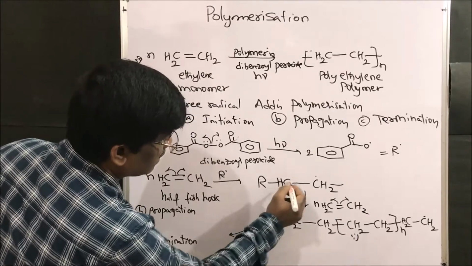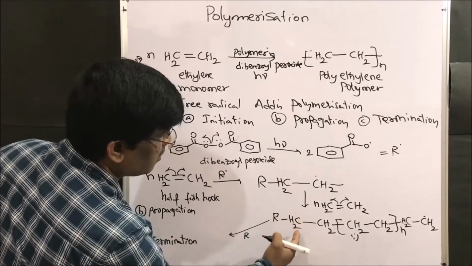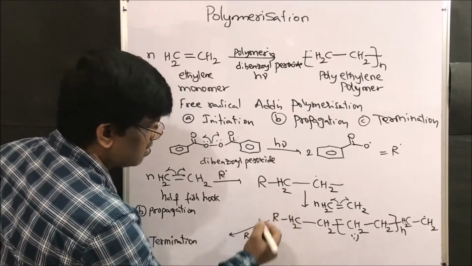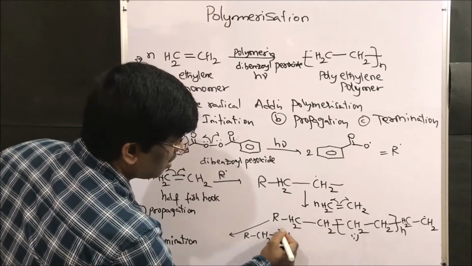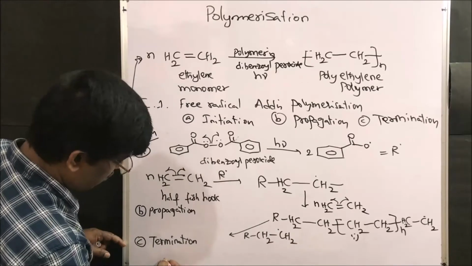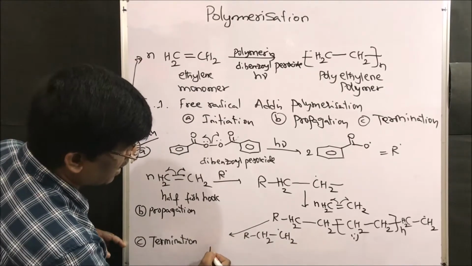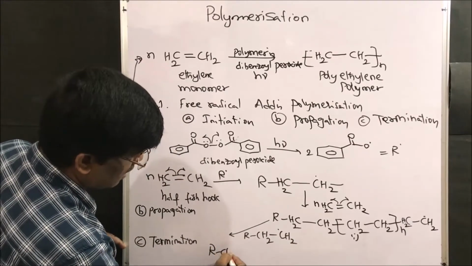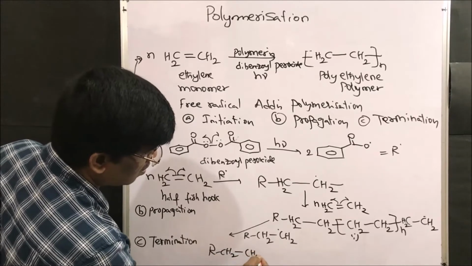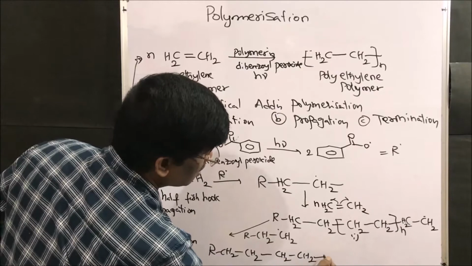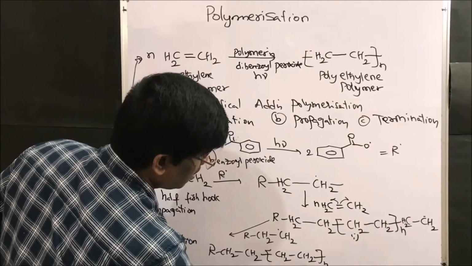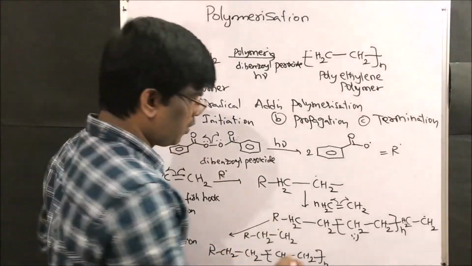Upon reacting, this will be in the reaction mixture, this also will be in the reaction mixture, CH2 dot. So it is going to give, what is the compound? Finally we may get CH2, CH2, CH2, CH2, N. N means number of molecules, right?